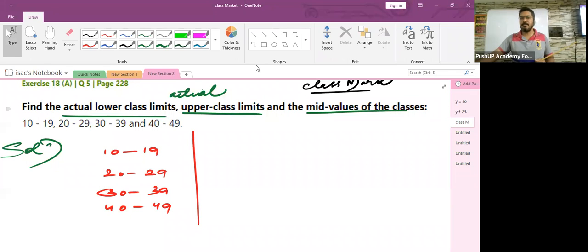Online students, please be ready with the answer. Sir, can you repeat the question? The question is, what was the situation or the scenario in which I taught you the concept of actual lower limit and actual upper limit. What was the scenario, Yogita? I told you, this is the scenario where you will come across the terms actual lower limit, actual upper limit. What was the scenario? Think and answer. Very good. Yogita, forgot?